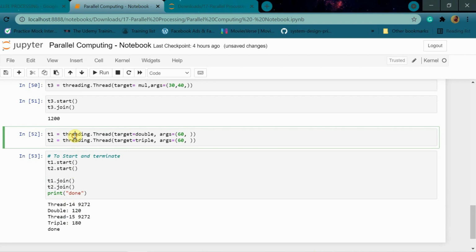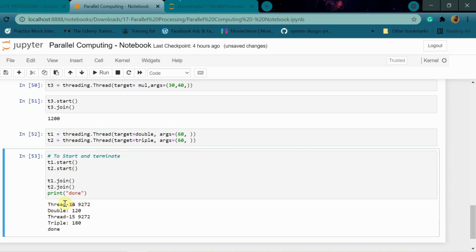We have created two threads over here, right? So obviously their names must be different, Thread 14 and Thread 15. And they both belong to the same process. Although they are independent of each other, they both belong to the same process. I told you, one process can have multiple threads, not have, it generally has. So that is why both of their process IDs are the same.